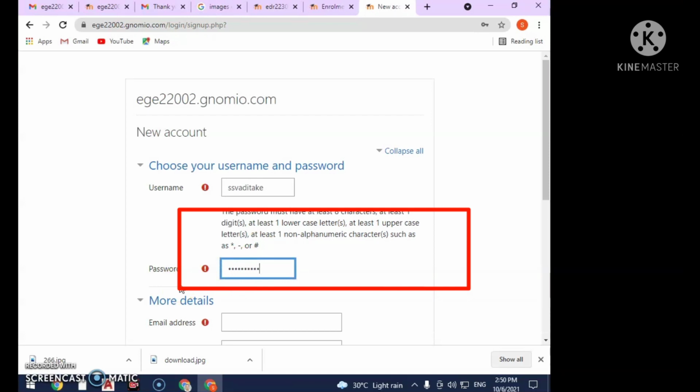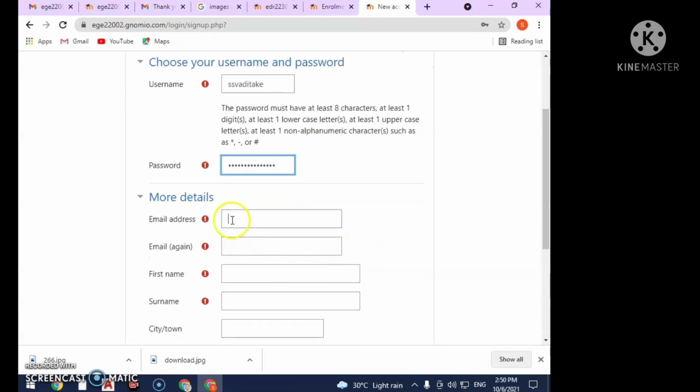So your password should contain the data fulfilling all these conditions. Enter your email address on which you will get the email through which you have to enroll this program.